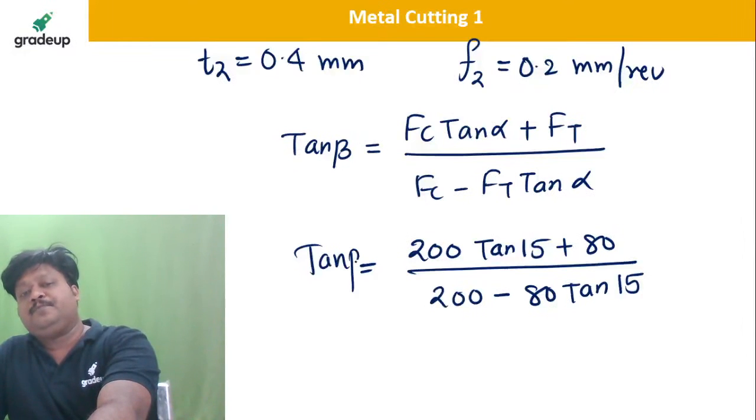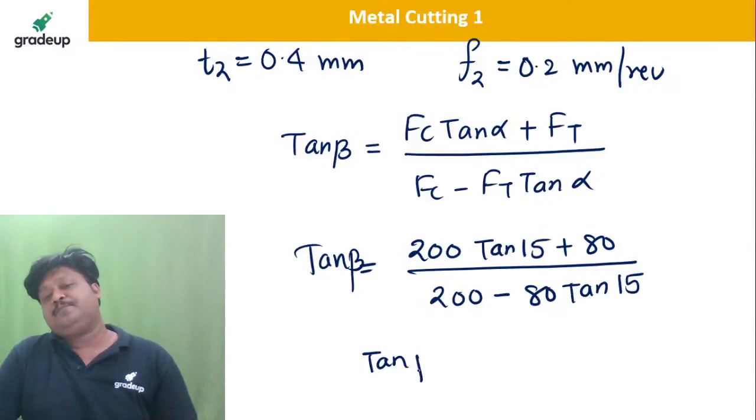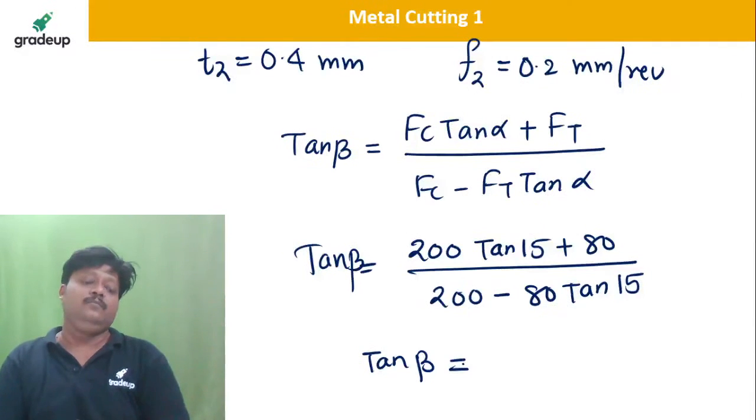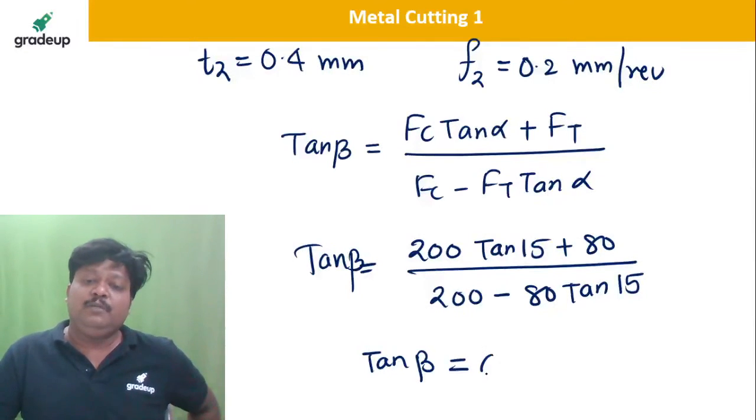By using the Merchant's theorem only. So tell me what is tan of beta from this calculation. 200 tan 15 plus 80, divided by 200 minus 80 tan 15. So it is 0.74. Please check it out.